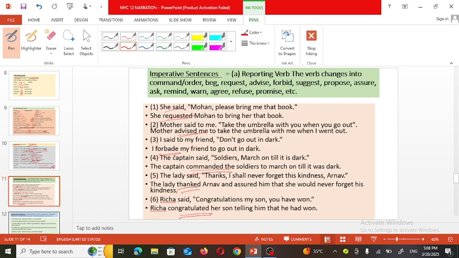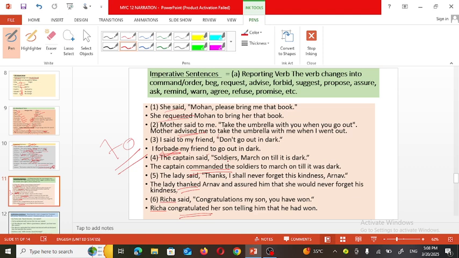For example, I said to my friend, "Don't go out in the dark." So it's a warning, and you have stopped your friend from doing something, which means forbid. So I forbade my friend. And we require the conjunction "to" here. So I forbade my friend to go out in the dark.